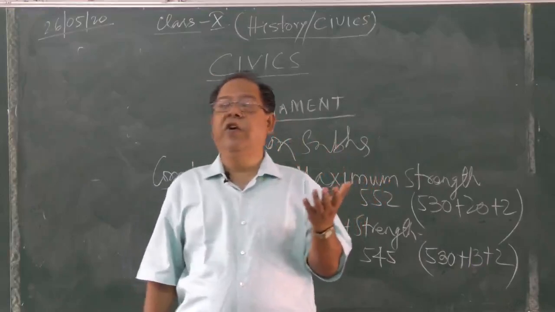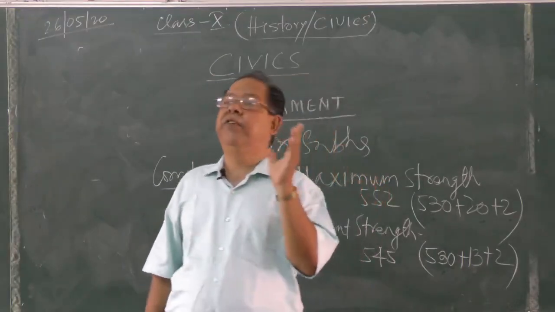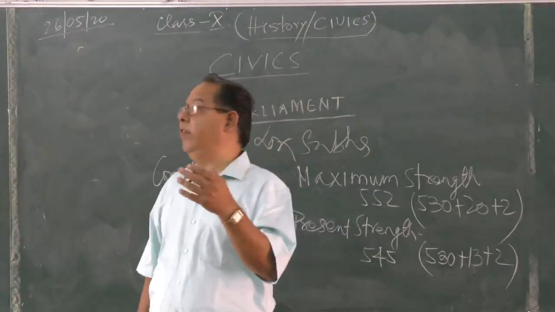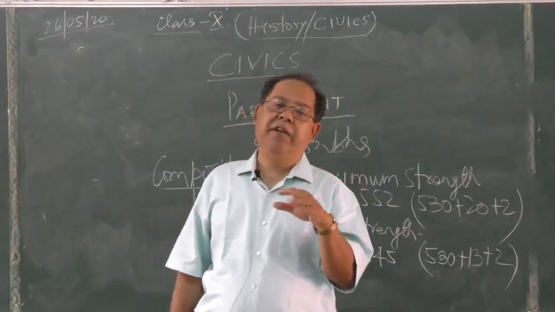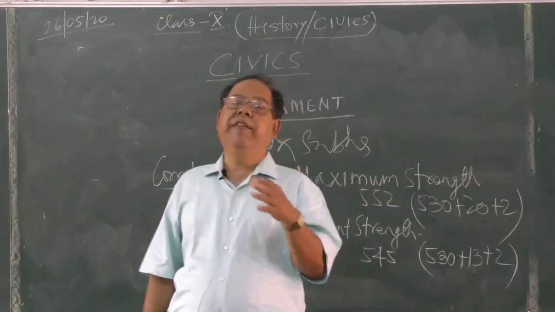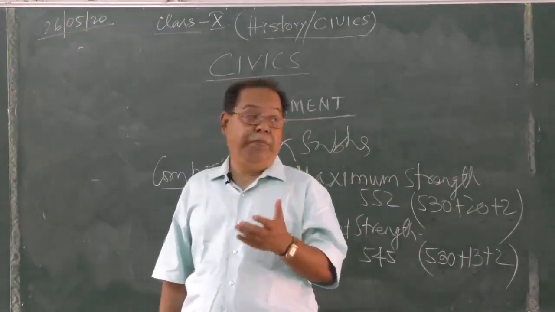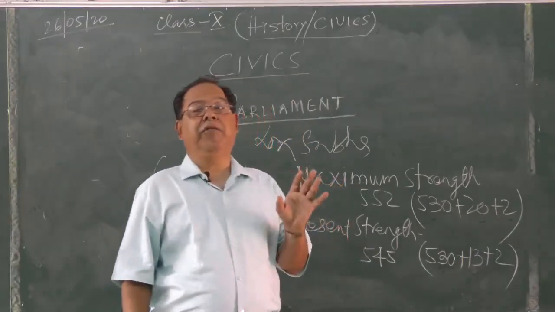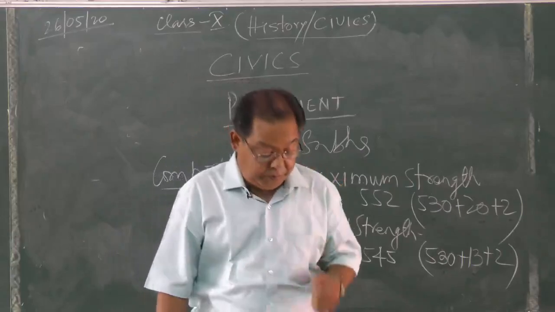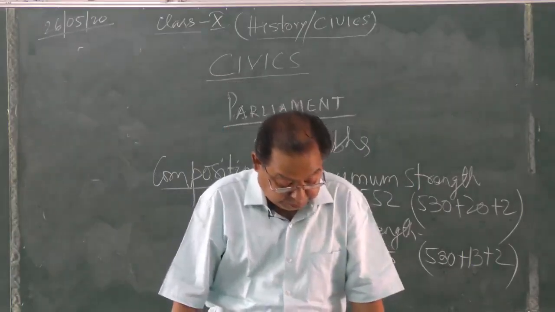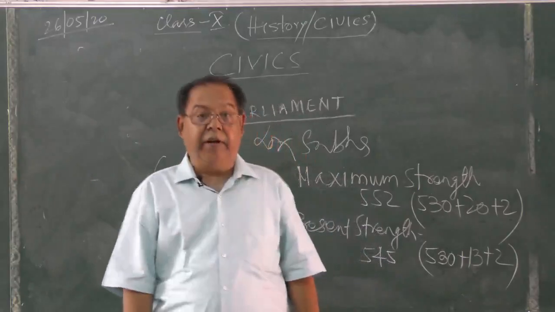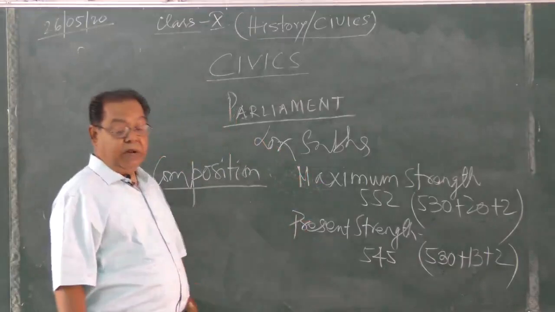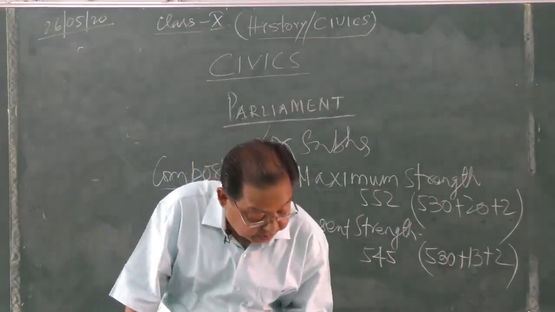Say in Jharkhand, we have a reservation of tribal seats, but in Bihar and UP, or in Rajasthan or in other states as well, there are many seats reserved for scheduled caste. So the seats are shared by the scheduled caste and scheduled tribe also. All right. So, this is how the composition of the Indian Parliament is made. Okay. Now, next.